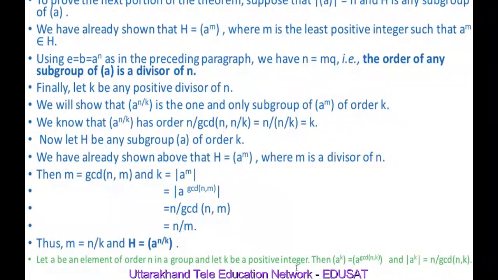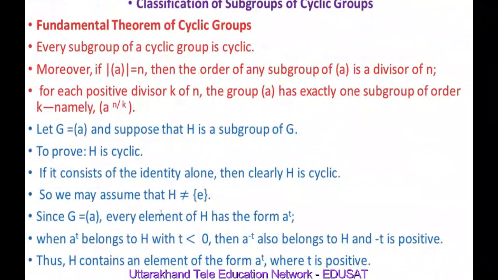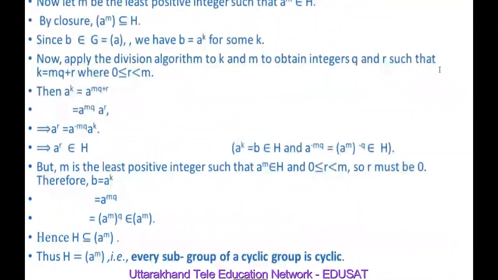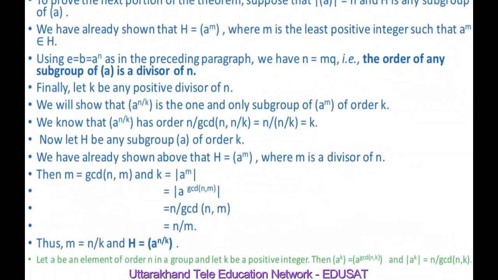Now we will show the next part, which is if the order of the cyclic group generated by A is n, then the order of any subgroup of the cyclic group generated by A is a divisor of n. Suppose the order of the cyclic group generated by A is n and H is any subgroup of it. We have shown that H is equal to the cyclic group generated by A raised to power M, where M is the least positive integer such that A raised to power M belongs to H, in the last slide.